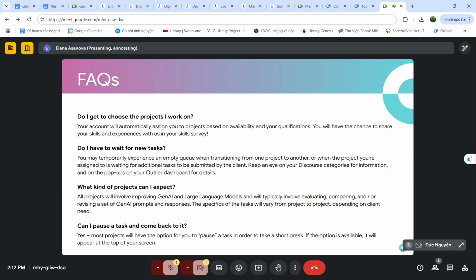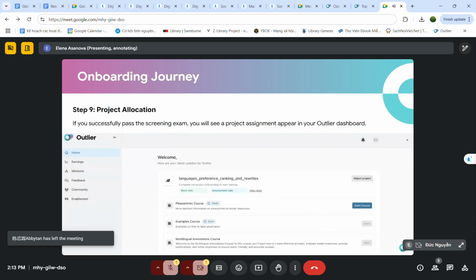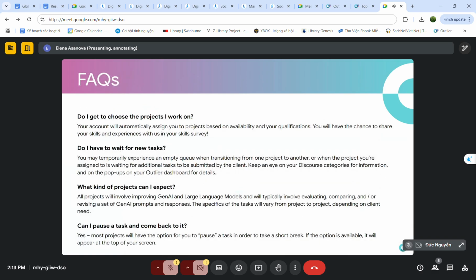Do you get to choose the projects you will be working on? Normally not. Usually you will be receiving projects that are added to your dashboard by admins. They are usually based on your skill set and the feedback you got from previous working projects. Once you get started, you will be receiving feedback for your work, and this is also a kind of portfolio that you form while working in Outlier.